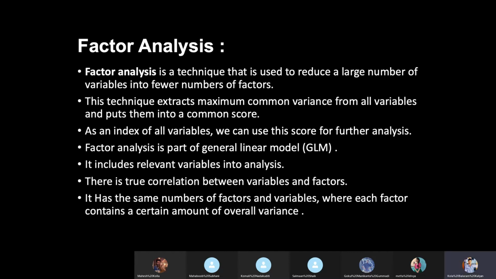It has the same number of factors and variables, whereas each factor contains a certain amount of the overall variance. A factor can be measured with variance, which can be quantified as low variance or high variance between them.